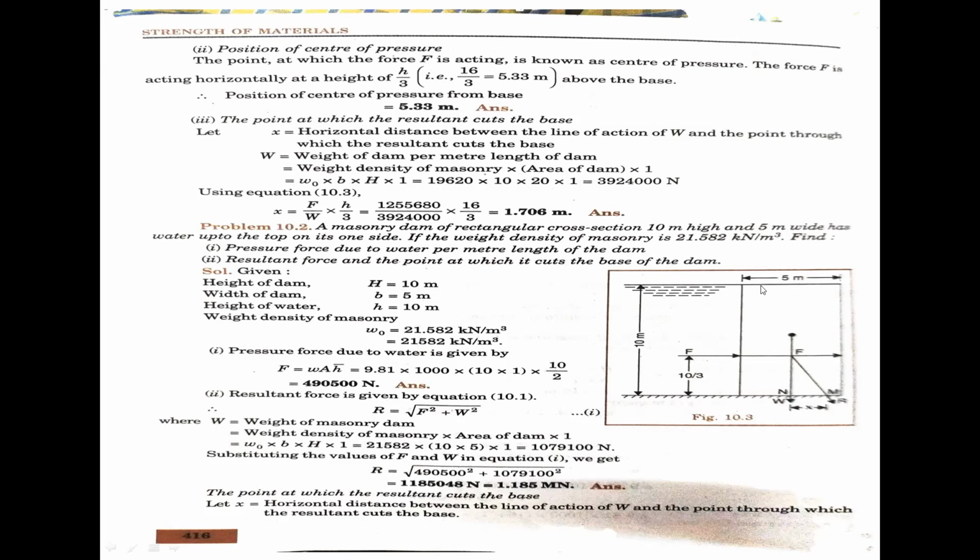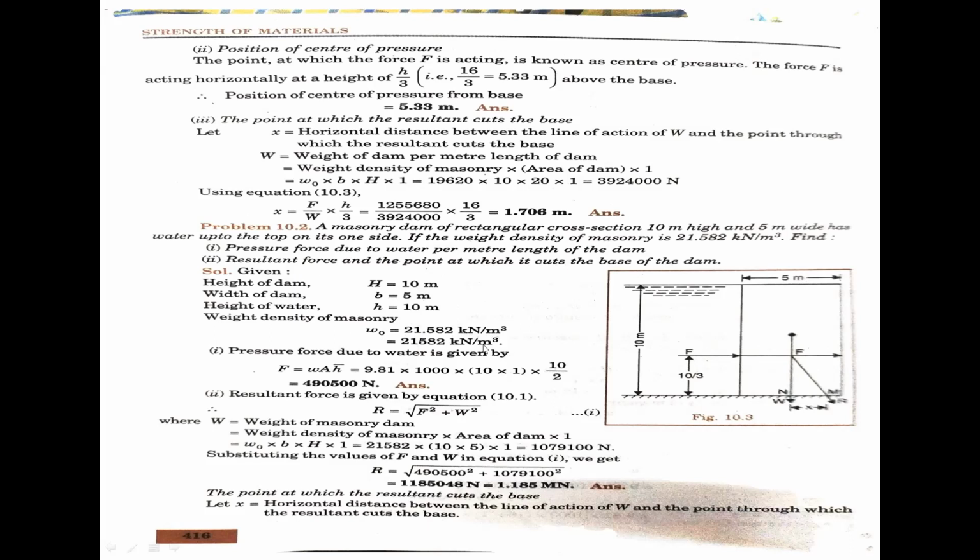Now the width of the dam is 5 meters. First, you have to write the data. Height of dam is equal to 10 meters. Width of dam 5 meters. Height of water is equal to 10 meters. Weight density of masonry W naught is given as 21.582 kilonewton per meter cube.